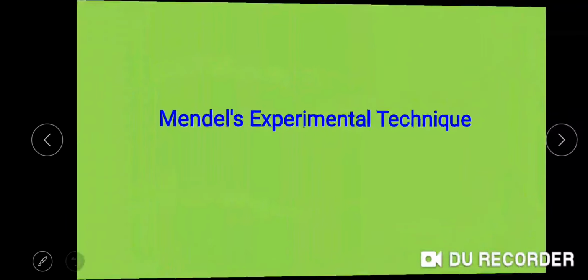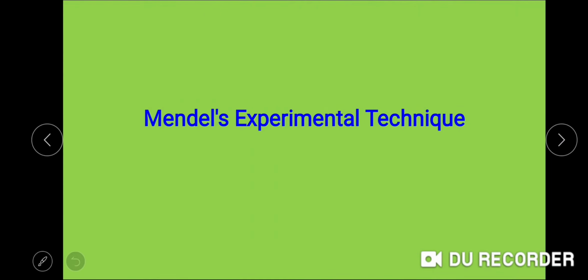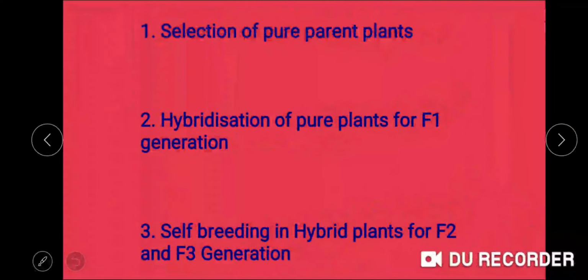Now coming to Mendel's experimental approach, what was Mendel's experimental technique. This technique involved 3 steps: the selection of the pure plants, hybridization of the pure plants for the F1 generation, and self-breeding or self-pollination in hybrid plants for formation of the F2 and F3 generations.